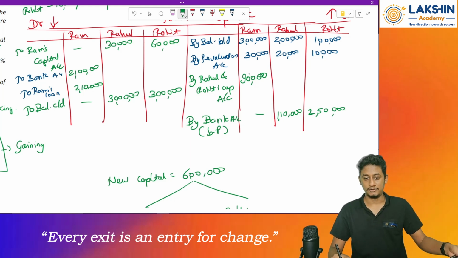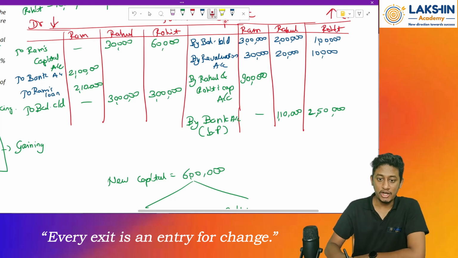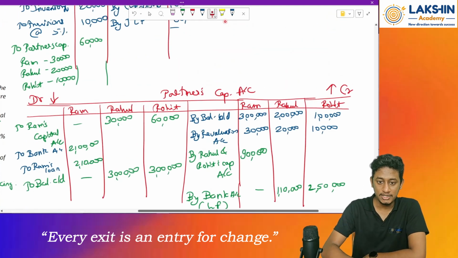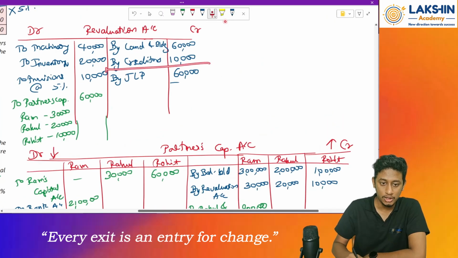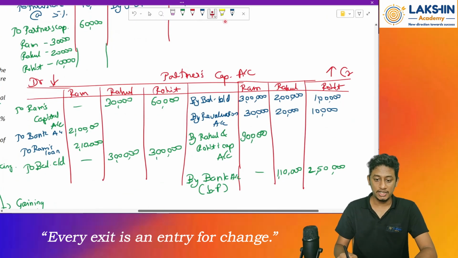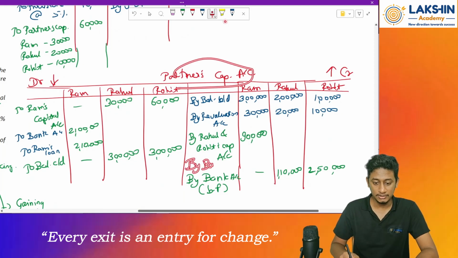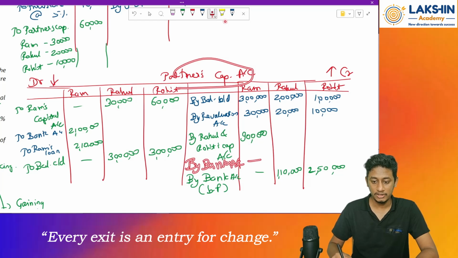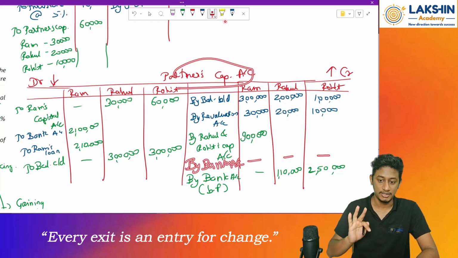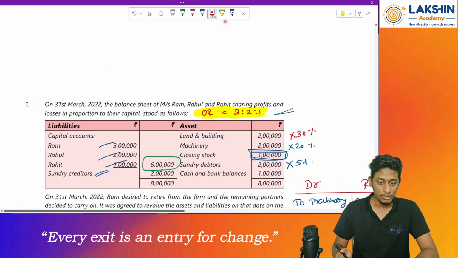Yes. Now, what about the joint life policy? Since we have shown that the joint life policy is taken to my revaluation account, right? But I can take this also under the partners' capital accounts on the debit side, by bank account. Bank account 1, 2, 3, divided between all the three partners. See, remember this entry or whatever we have passed.